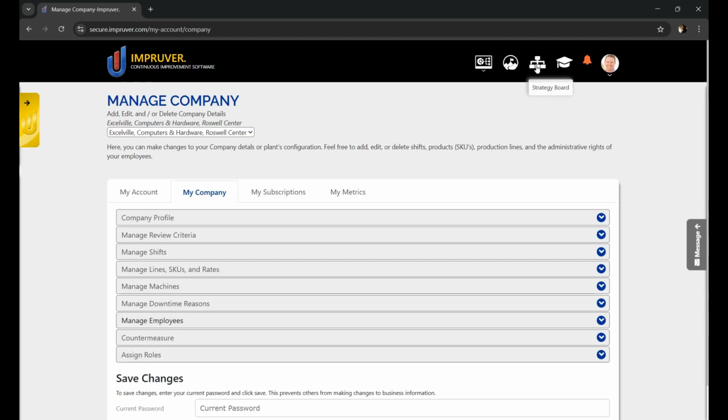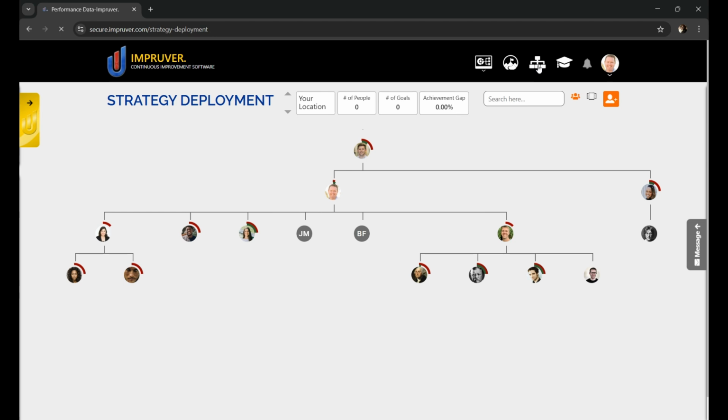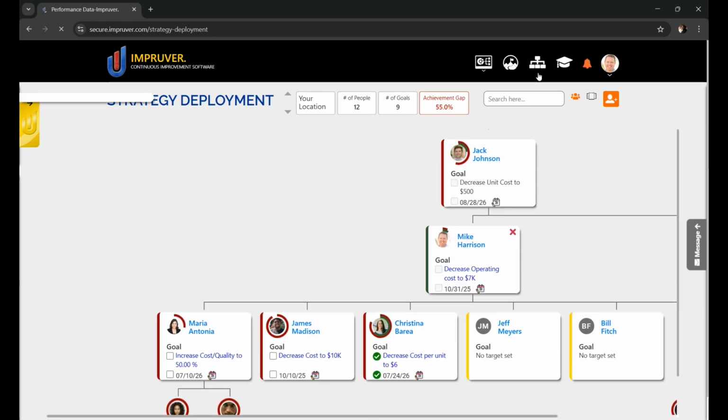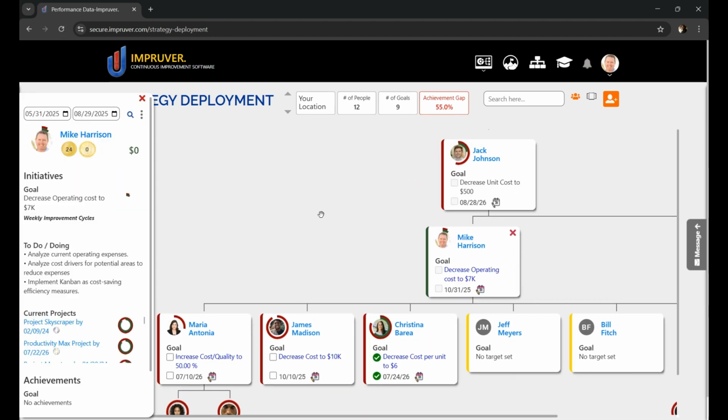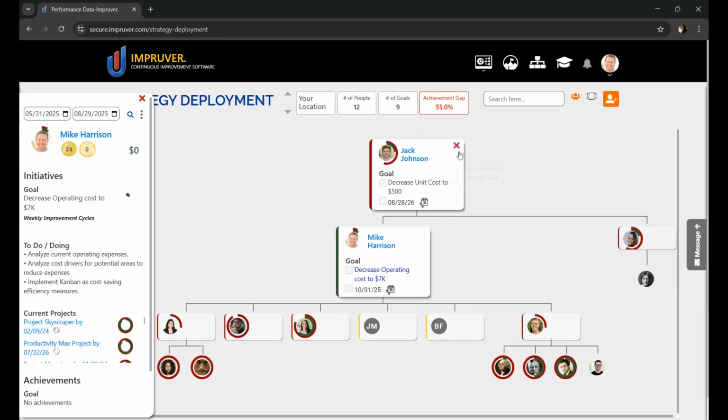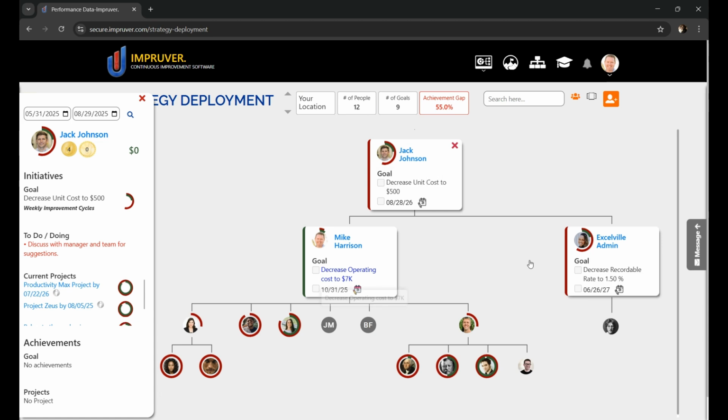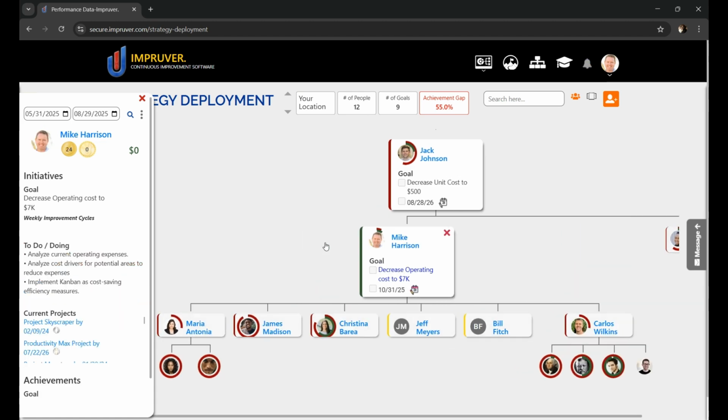Now let's talk about goal cascading and coaching. Let's take a look at the strategy deployment page. So on the strategy deployment page, this gives you a great view into how goals and strategy are cascaded from the C-suite all the way to the front lines. So right now I can see Mike Harrison's view, right? He's front and center. If I click Jack, I can see Jack and his immediate team. But right now we're interested in Mike's team.